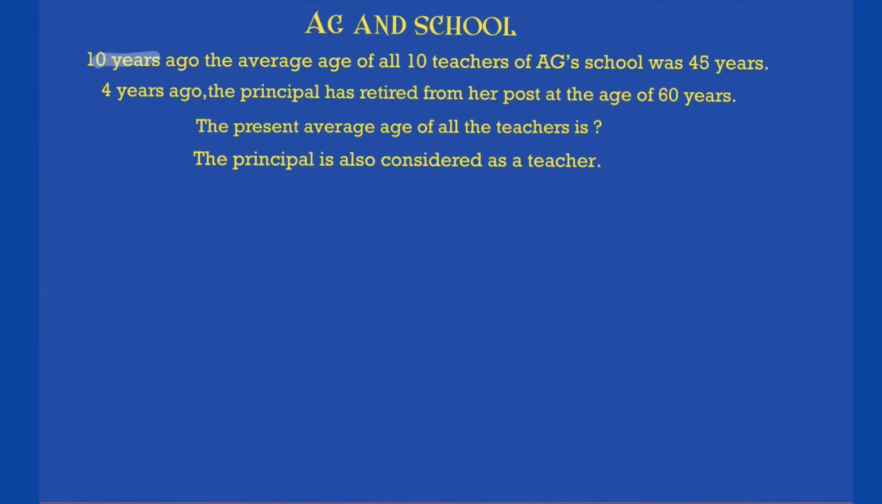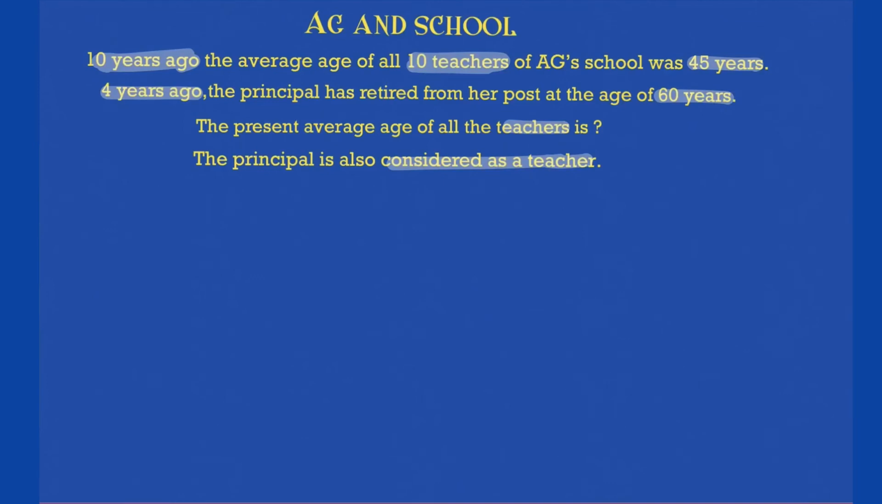10 years ago, the average age of 10 teachers in AG school was 45 years. So what will be the average age right now? 55, because as we know the logic of this, 10 years ago if the average was 45, now it will be 55. 4 years ago, the principal retired from her post at the age of 60 years. So that is now the condition that is given. 4 years ago, 60 years was taken out from the total sum of age of all the teachers. The present average age of all the teachers is, if the principal is also considered as a teacher, what? Okay, so that's the scenario that is given.